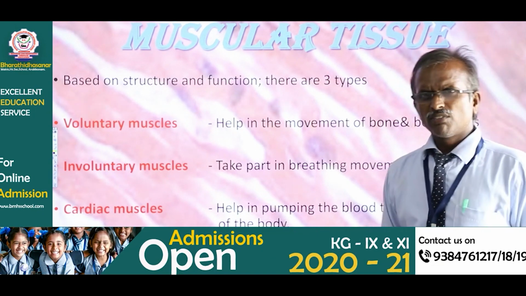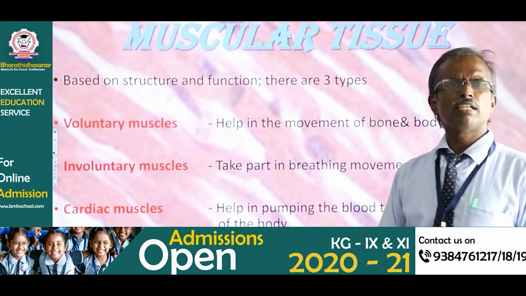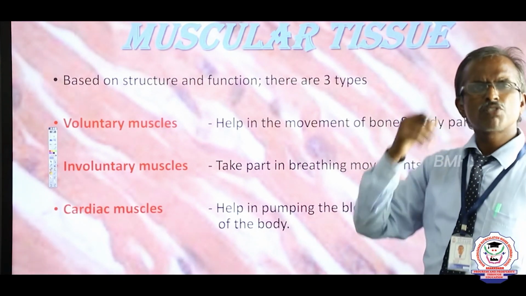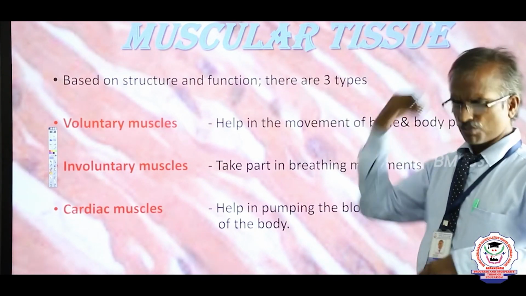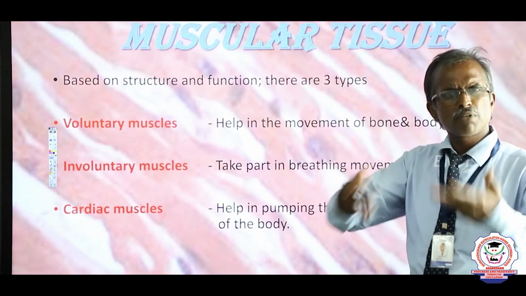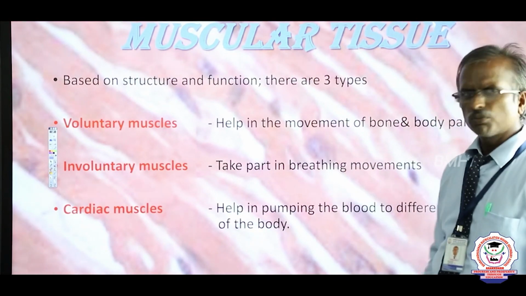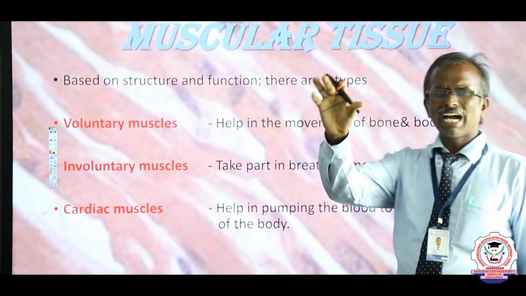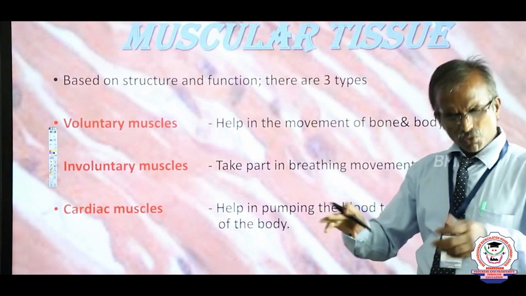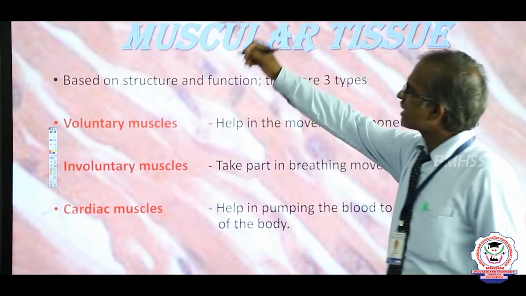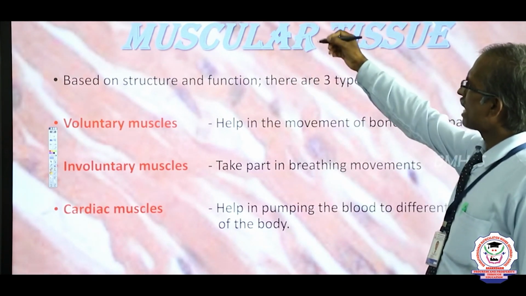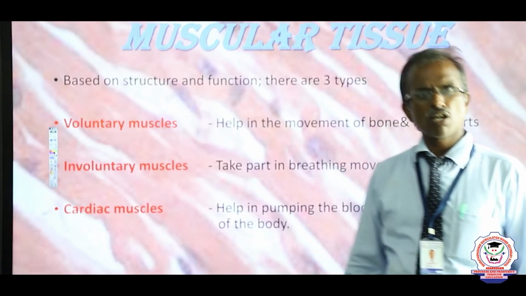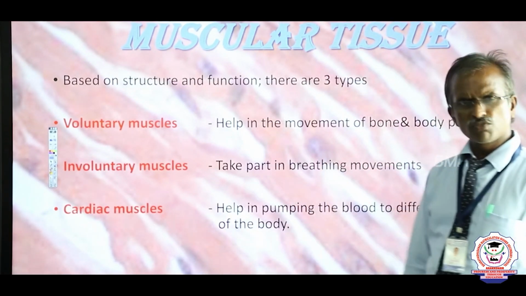Next, the muscular tissue. Do you know, when we are eating any meat, it is nothing but muscle tissue. The muscle tissue is found in almost all parts of our body. This muscle tissue has one property, that is, it is able to contract and relax. Due to the contraction and relaxation, I can hold an object in my hand, and do writing, walking, running, jumping. The muscular tissue is very important.